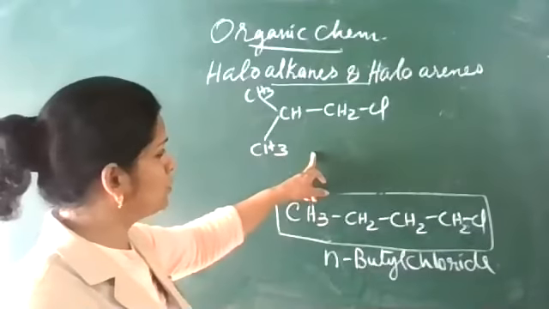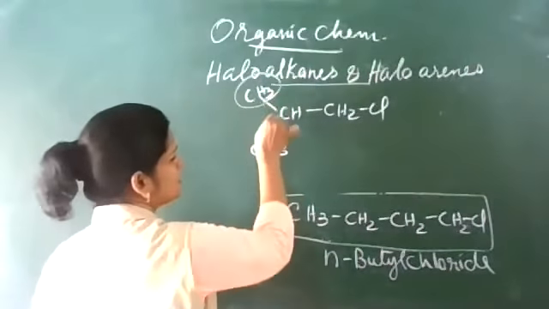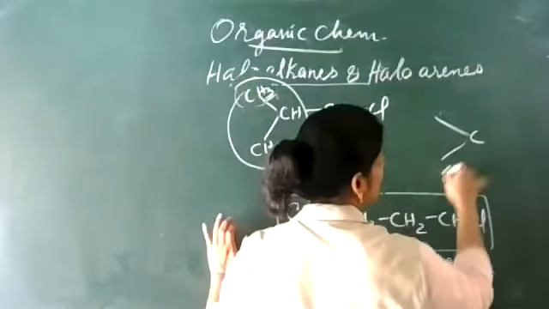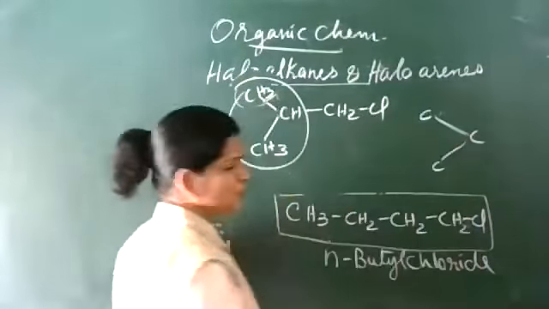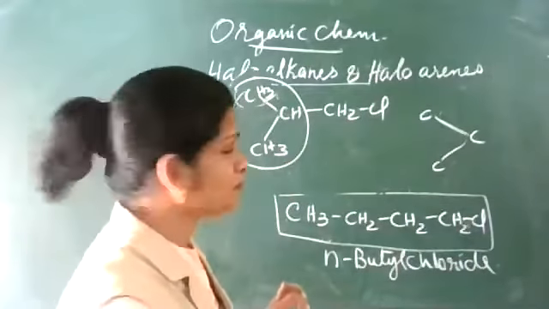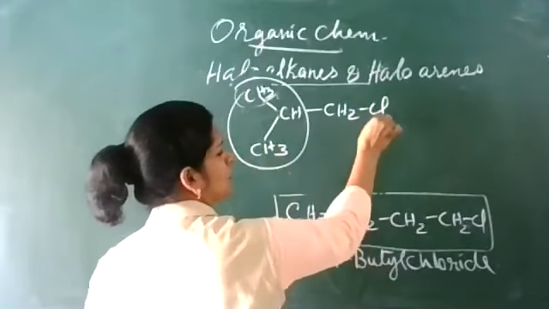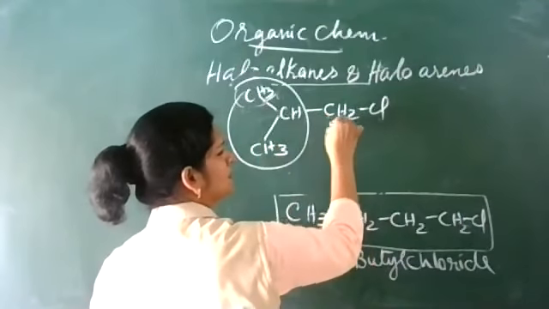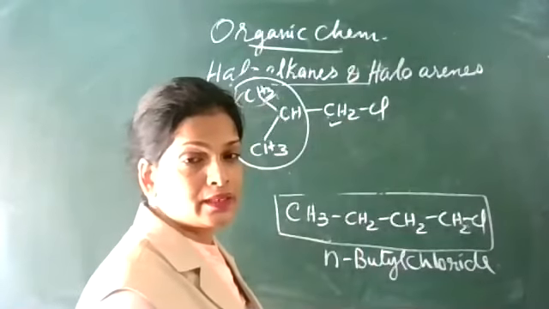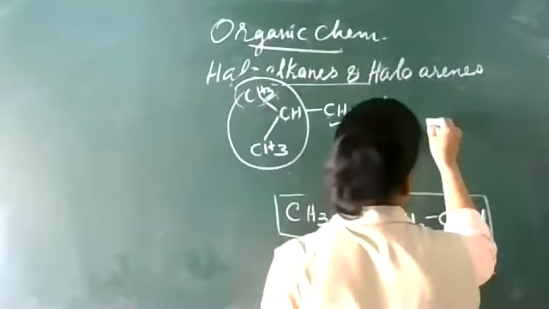Iso means like this. Isobutane. This is again primary one. Chlorine is attached with this carbon. It is attached only to one carbon. That is again primary. Now again I am changing the position.